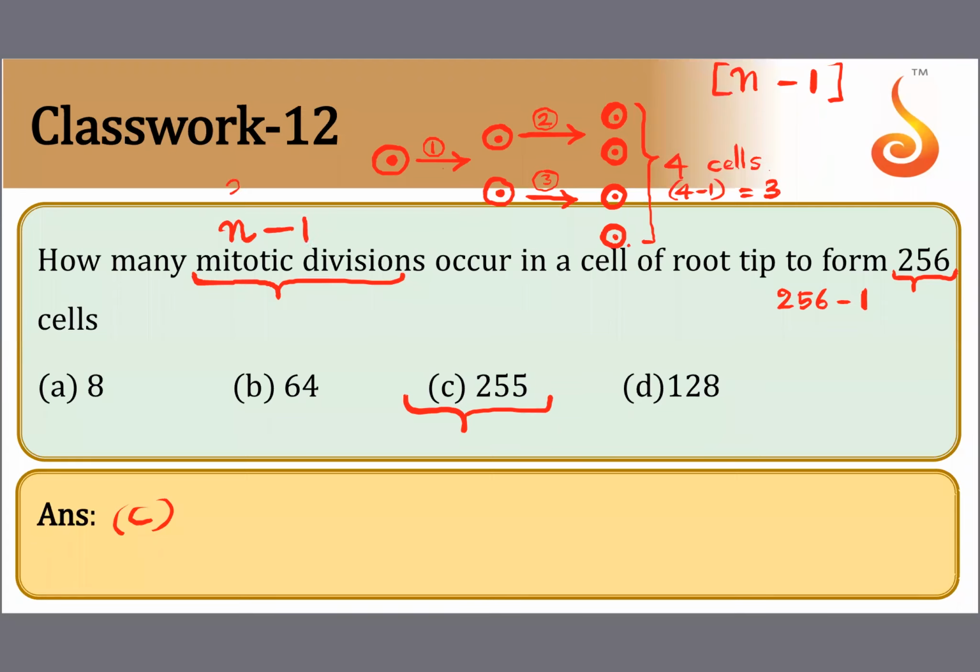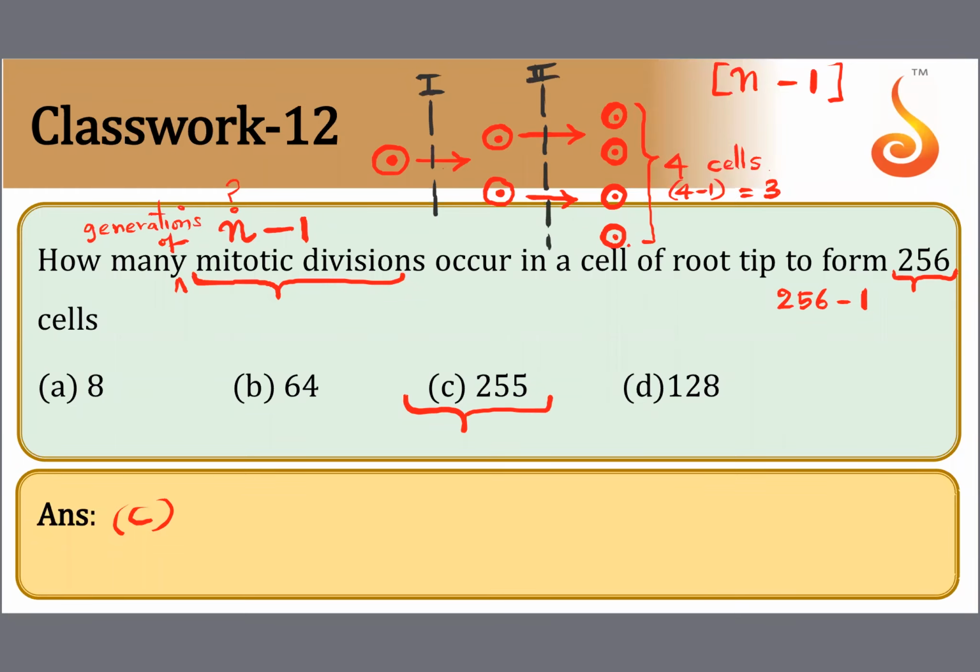How many cells are there, minus 1. What if I ask you how many generations? How many generations of mitotic divisions are required? See here, I have to take these two together as one generation. This division is the first generation, and this division is the second.